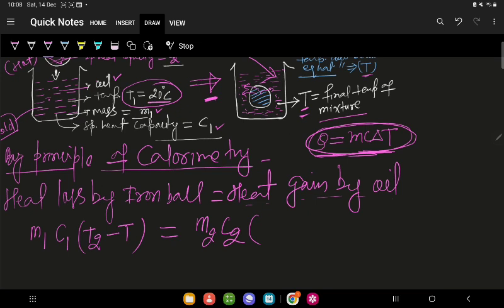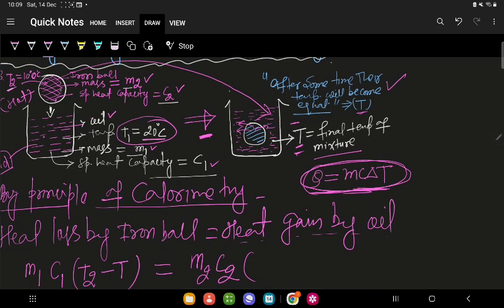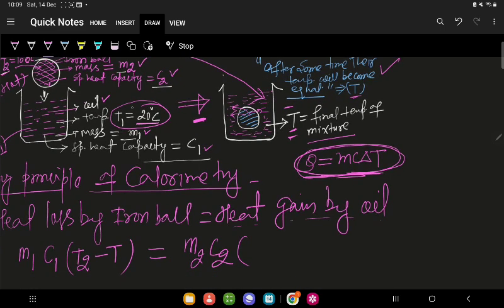Okay, you should remember one thing, that this final temperature T is always less than temperature of hot body, and it is always greater than temperature of cold body. So see here, this is the temperature of our oil, which is at 20 degrees Celsius.